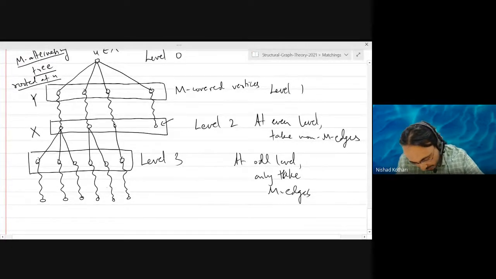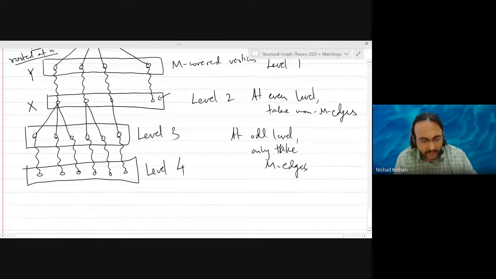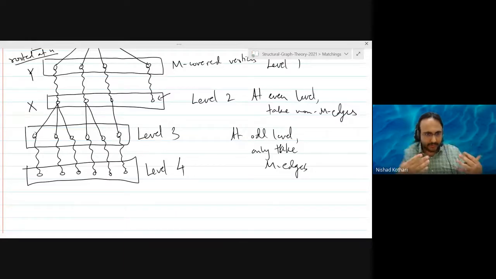So the only time you can stop constructing this tree further is at an even level. Whenever you are at an odd level, you will be able to take a matching edge and build the tree further. So the point where you stop has to be an even level.